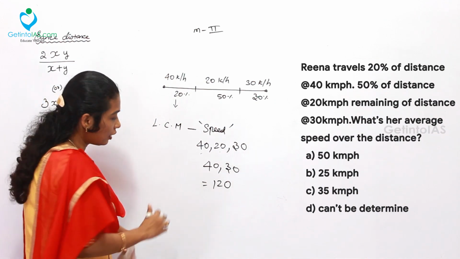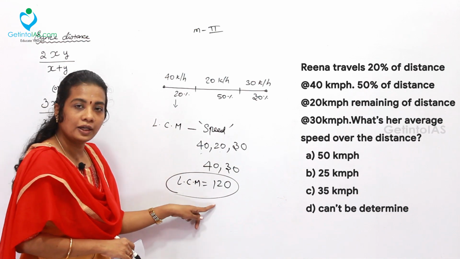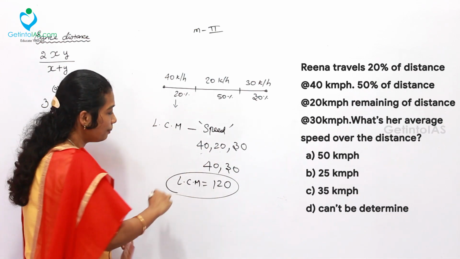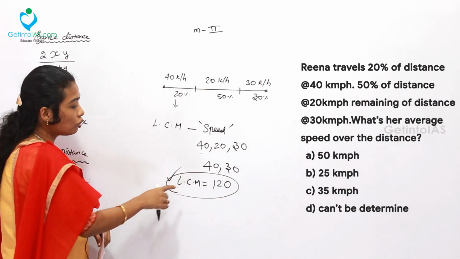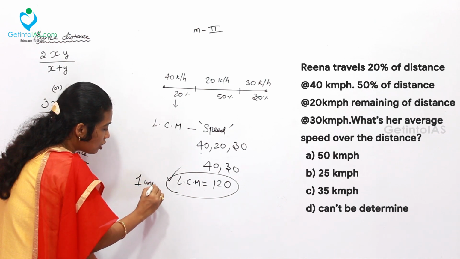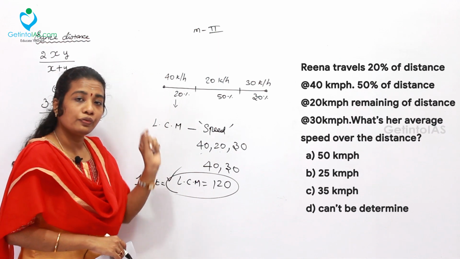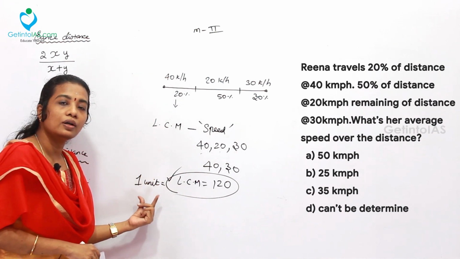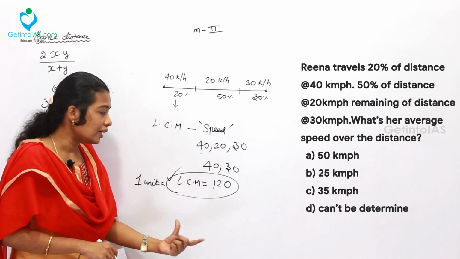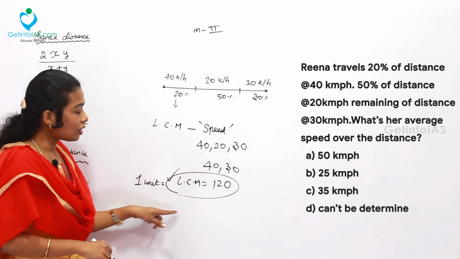Now let's check. After taking the LCM, you want to check whether 40 is completely divisible into 120. Yes. Then 20? Yes. 30? Yes. Now it is a perfect LCM, what we required. This LCM is always to be taken as 1 unit in case of 3 different or 2 different distances. If equal distances are given in the problem, you can directly take this LCM as the total distance. That is a separate case. Now let's come to the point.